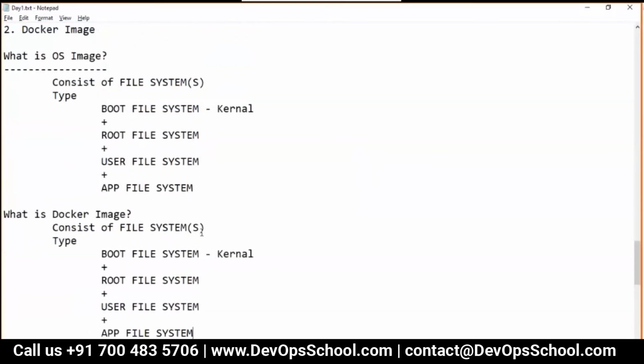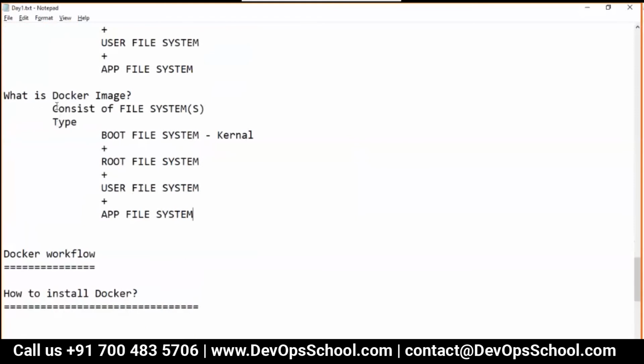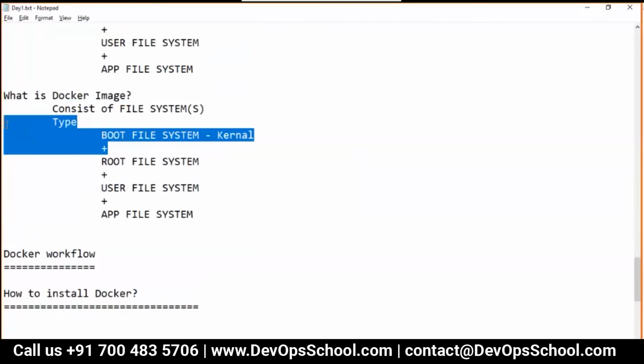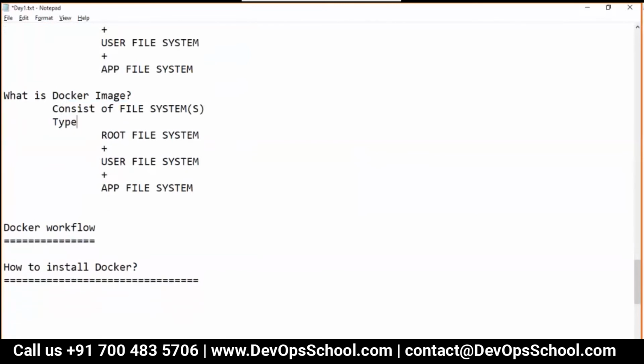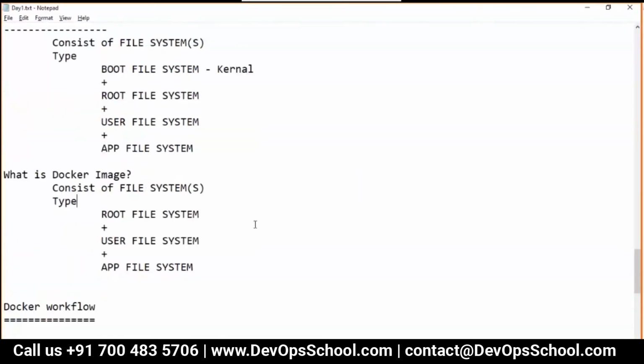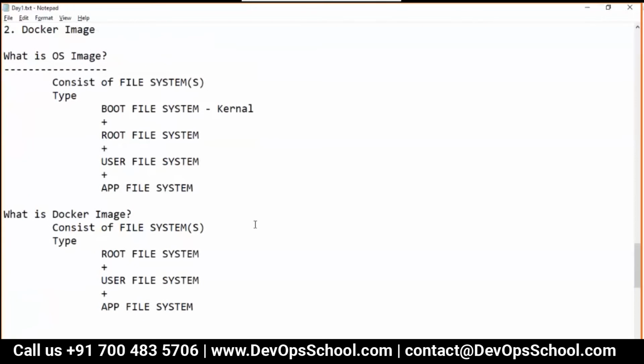Remember, in the container you don't have an operating system. Now anyone will ask you, what is the difference between OS image and Docker image? You can tell them: Docker image consists of root file system, user file system, application file system.